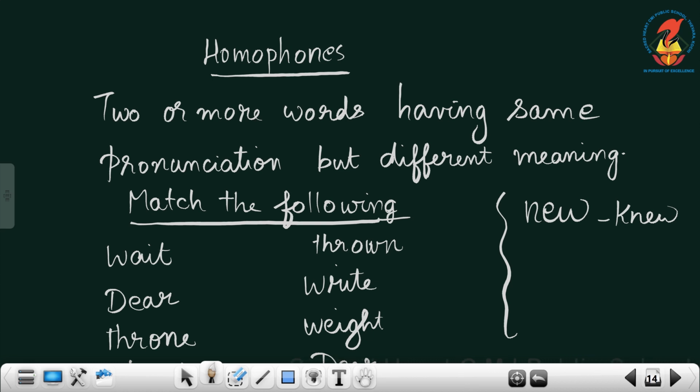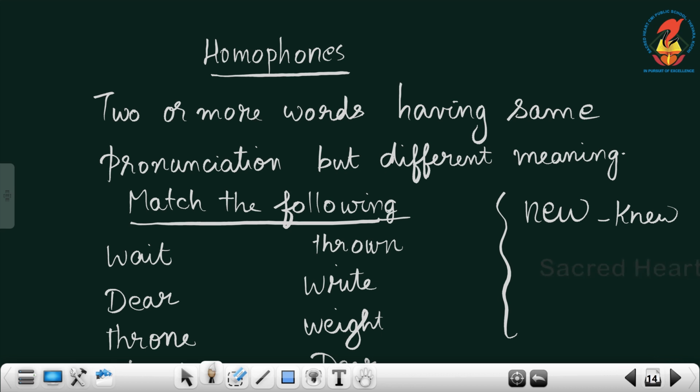So, when we hear it in English, it is the same. But the spelling, you just see the spelling is different and both are having different meanings. Such words are called homophones. Homophones are words that have different meaning but same pronunciation. Not spelling but same pronunciation. They are called the homophones.